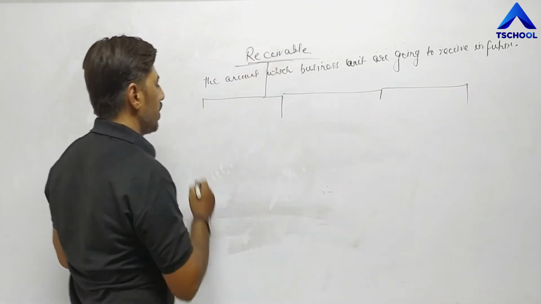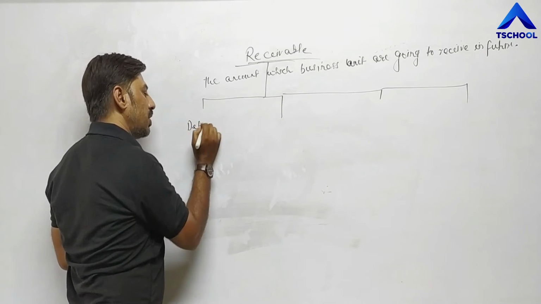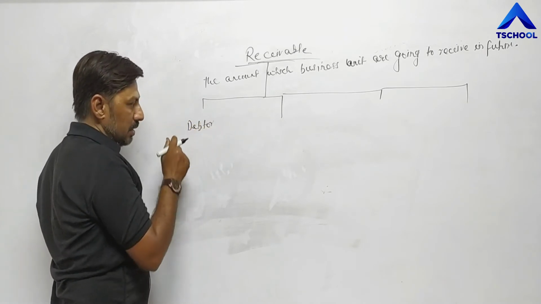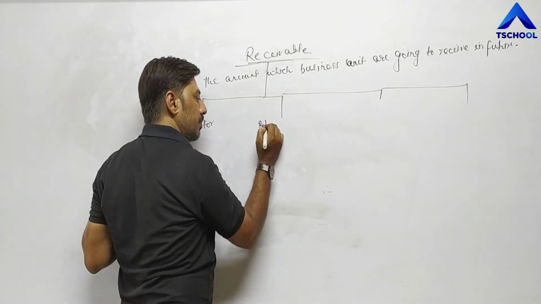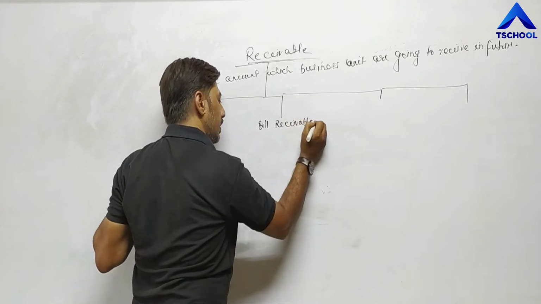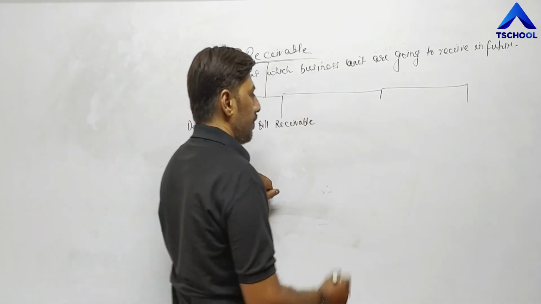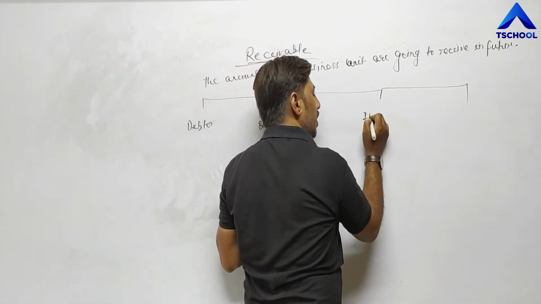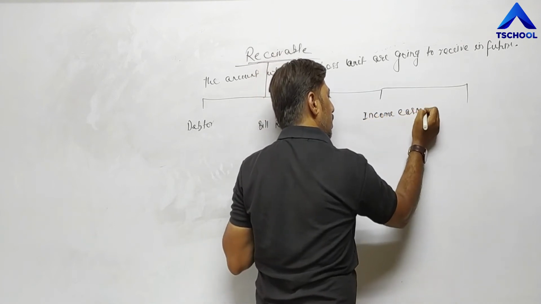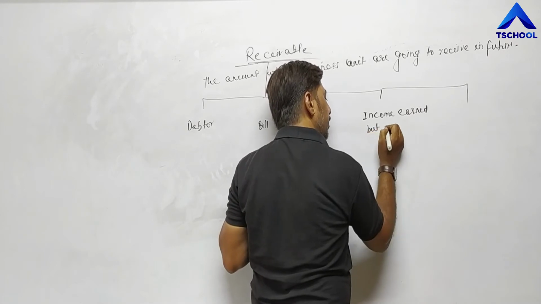For example, debtors. Debtor is also receivable. Now what is debtor? I will explain you later on. Debtors, bill receivables, income earned but not received.